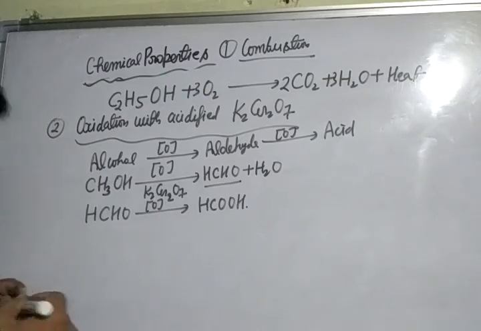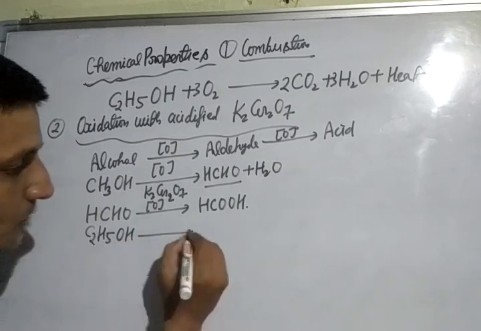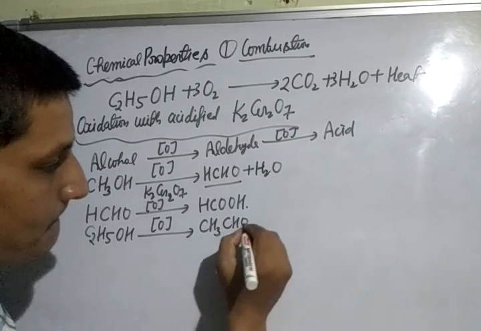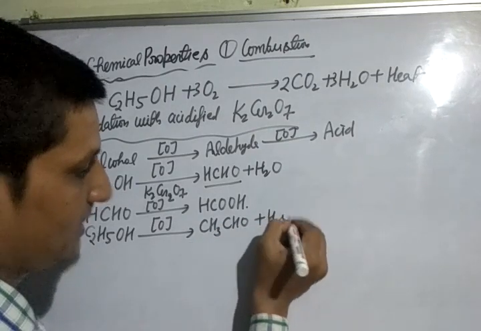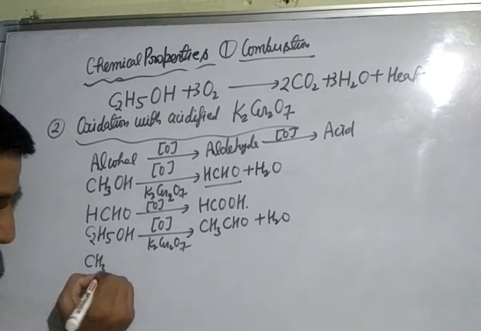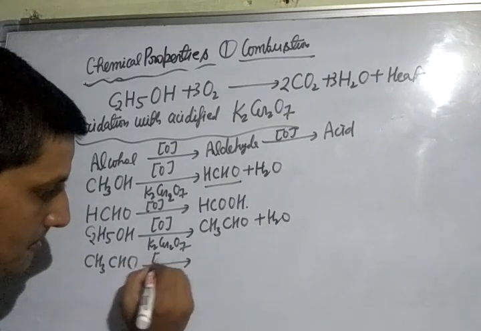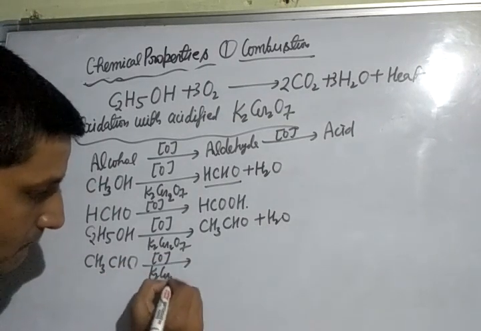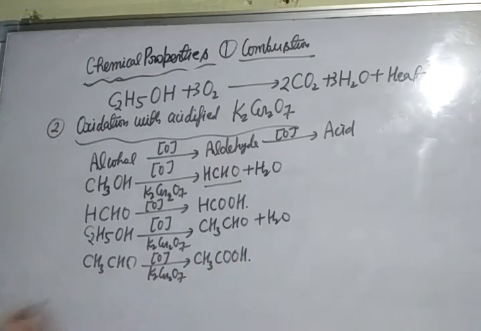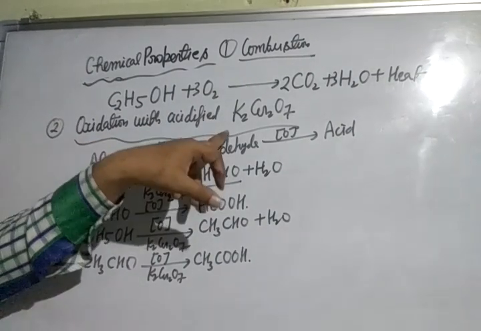Next is ethanol. The formula of ethanol is C2H5OH. On oxidation it gives acetaldehyde, CH3CHO, plus water, in the presence of potassium dichromate, K2Cr2O7. Acetaldehyde on oxidation gives acetic acid, CH3COOH. Okay students, so this is the oxidation with potassium dichromate.